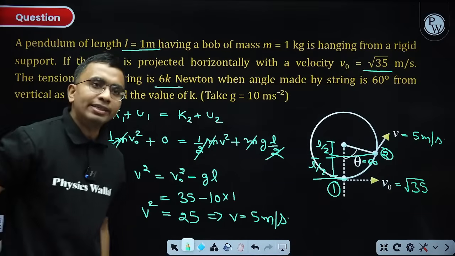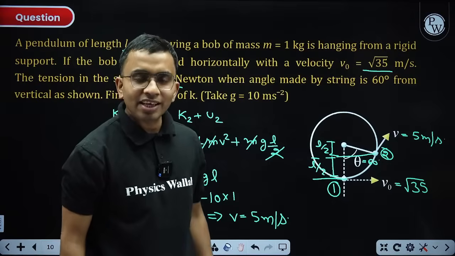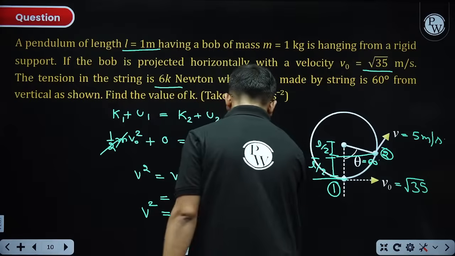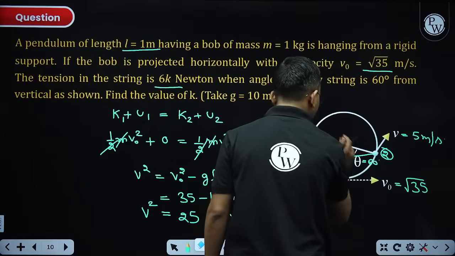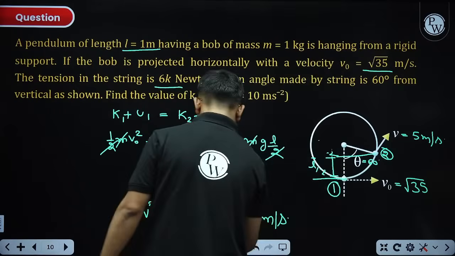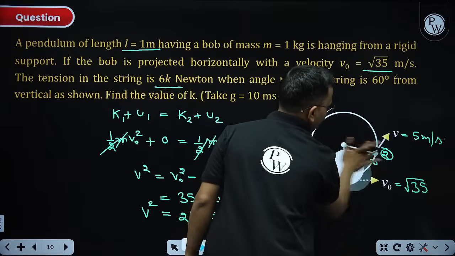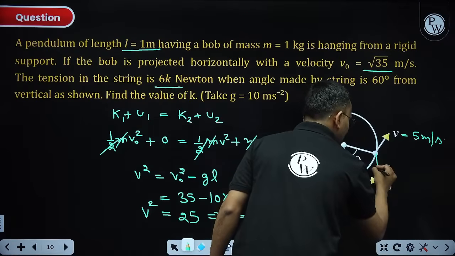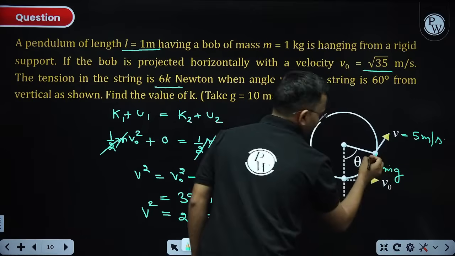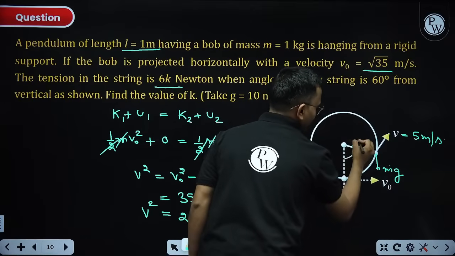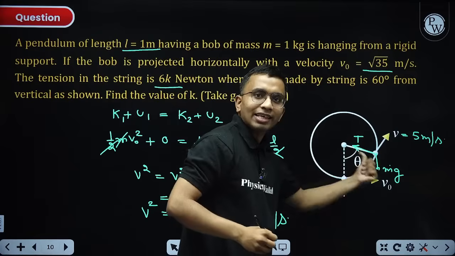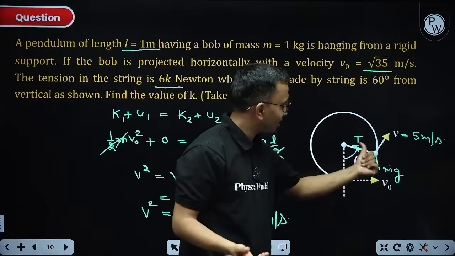Can I find tension there? Yes. How? Just simple concepts of laws of motion. Now I am rubbing it to make some space. Here this is mg, this is tension force, and it is having a centripetal acceleration v square by r.